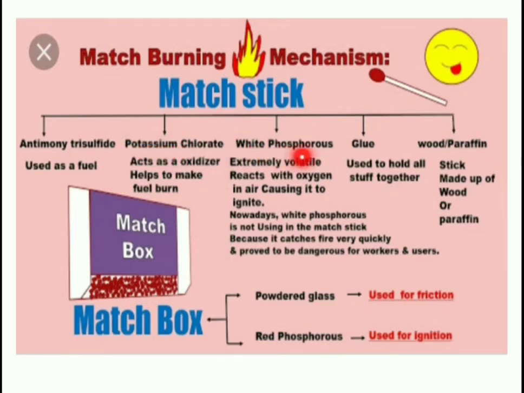And what about this white phosphorus? What does it do? This white phosphorus has a very low ignition temperature. As I already told, if it is exposed to a normal temperature like 35 degrees Celsius, then it will start to burn. So earlier, white phosphorus was used to make the matchstick burn.